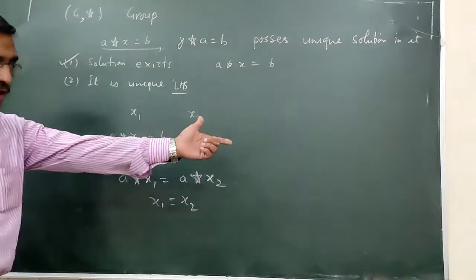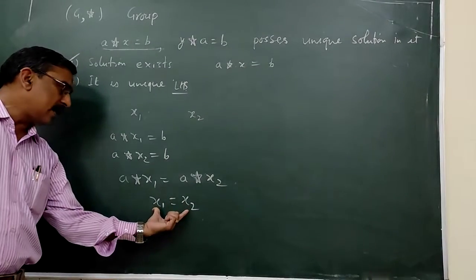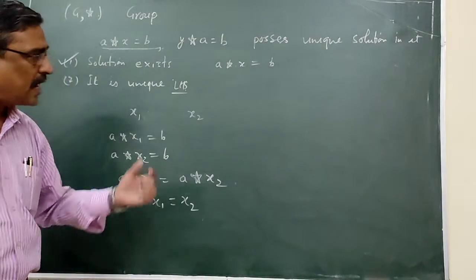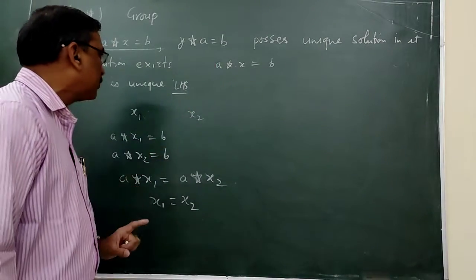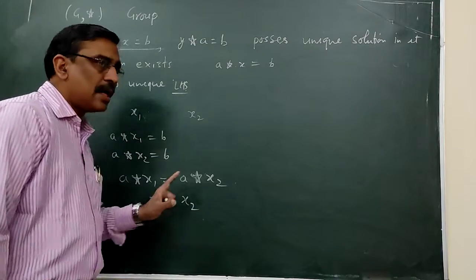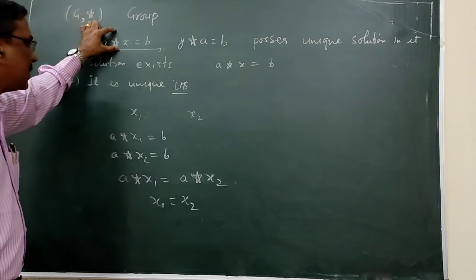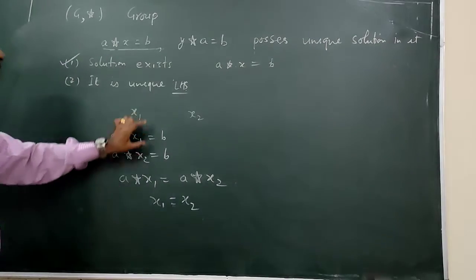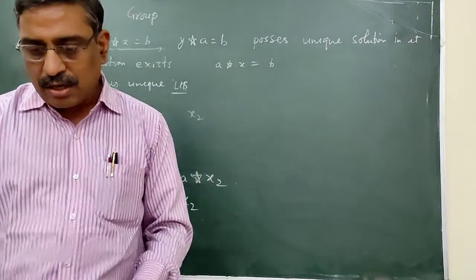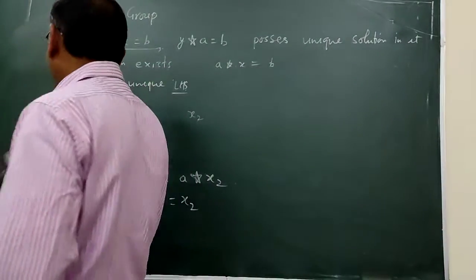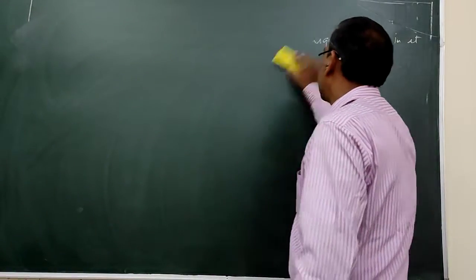So we assumed these are two different solutions, but we proved that they are not different. So this equation possesses a unique solution. Similarly, we can prove this equation also possesses a unique solution. Now, using these properties, we can define a group in an alternative way in three different cases.